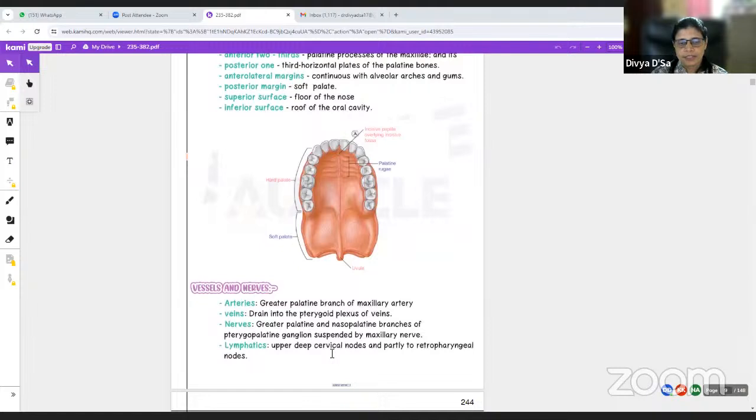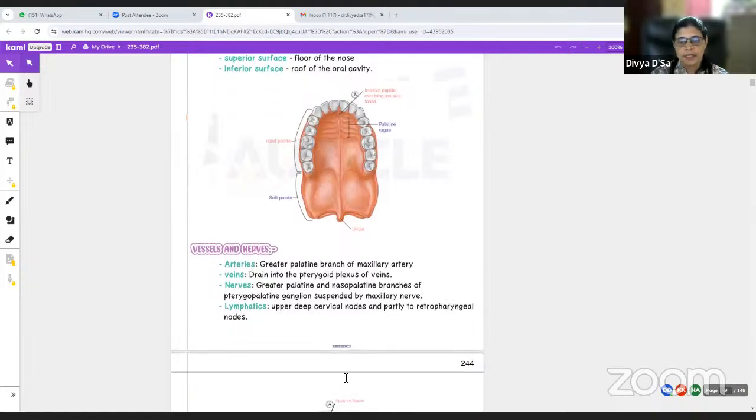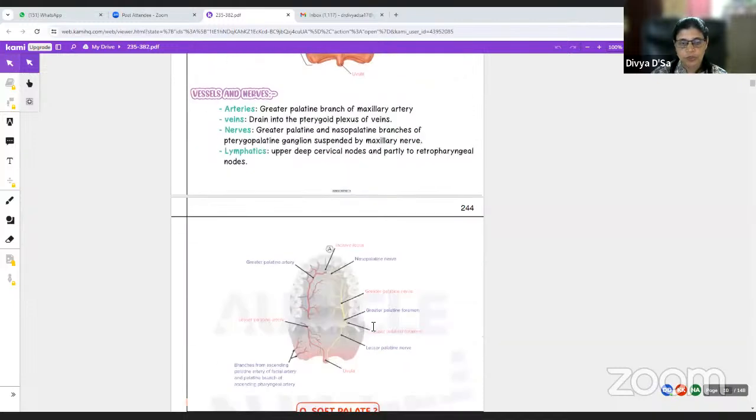Arteries here are the greater palatine branch of the maxillary artery. Veins drain into the pterygoid venous plexus. Then the nerves, okay, supplied by the greater palatine and nasopalatine branches of the pterygopalatine ganglion, which is through the maxillary nerve. Lymphatics go to the upper deep cervical group of lymph nodes, and partly also to the retropharyngeal group of lymph nodes.